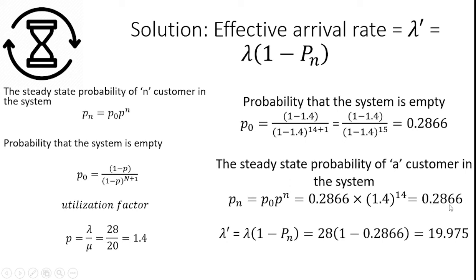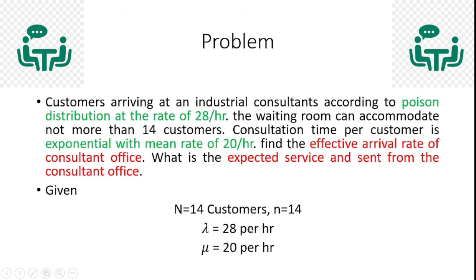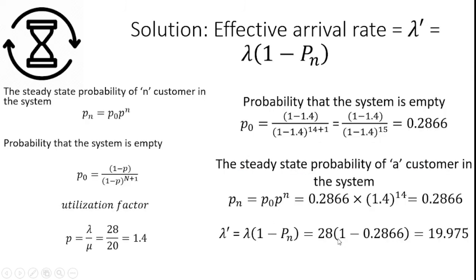From this I can identify Pn is equal to 0.2866. So finally I should identify the value of lambda dash, which is the effective arrival rate: lambda into (1 minus Pn). Here lambda, I already know the lambda value, which is 28. The problem has 28 as the lambda value, so I can substitute 28 into (1 minus Pn), where Pn is 0.2866. From this I can identify the effective arrival rate, which is equal to 19.975, which is the effective arrival rate of customers to the system.